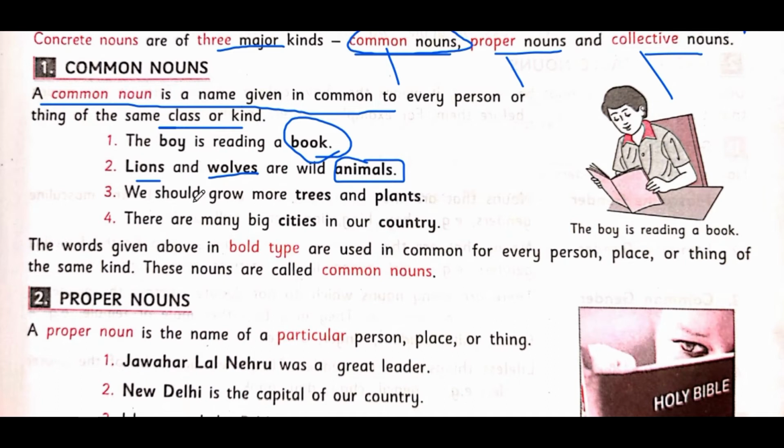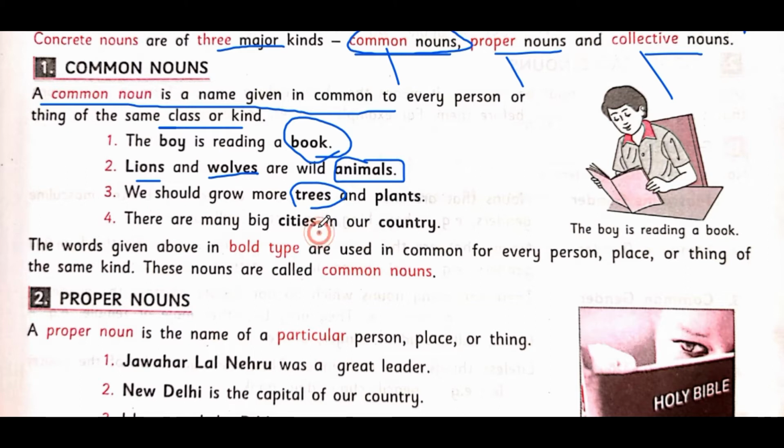For example, we should grow more trees and plants, but it is not mentioning what trees. You will call mango tree also a tree, banana also a tree, jackfruit also a tree. So all are coming under the category of trees and plants. But if I say we should grow mango trees, neem trees, apple trees, so apple, mango tree, these are proper nouns. Clear now? Okay, fantastic.